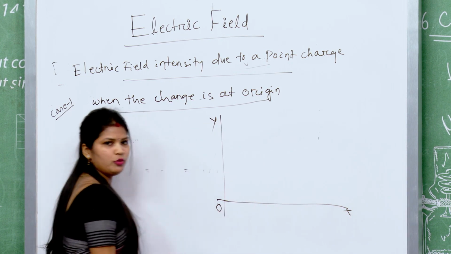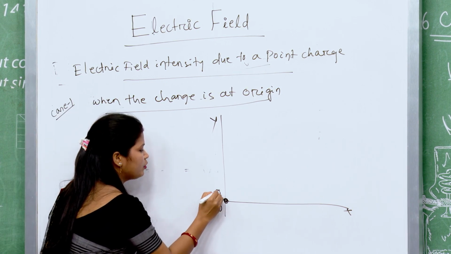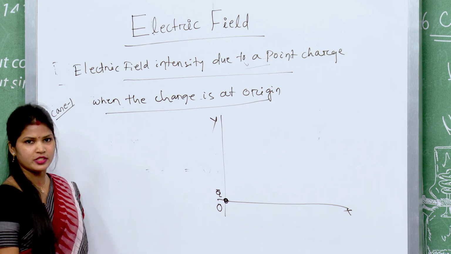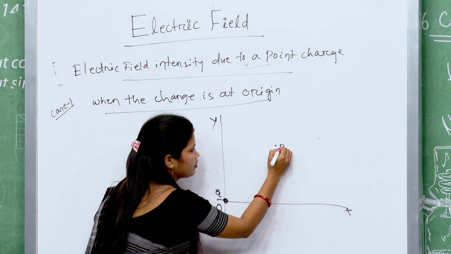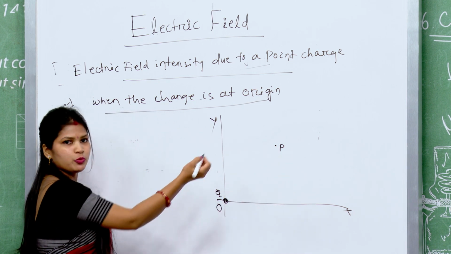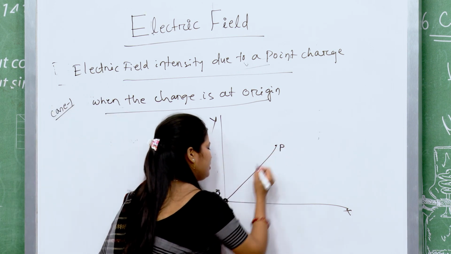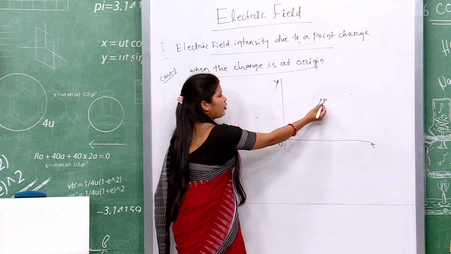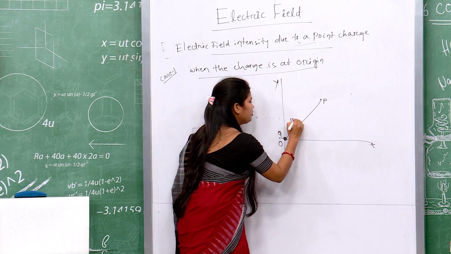So, in a coordinate system, this is origin O, and here a point charge Q is at rest at origin, and here is the point of observation where the field strength of Q is to be computed. The position vector of point P relative to O is R vector.